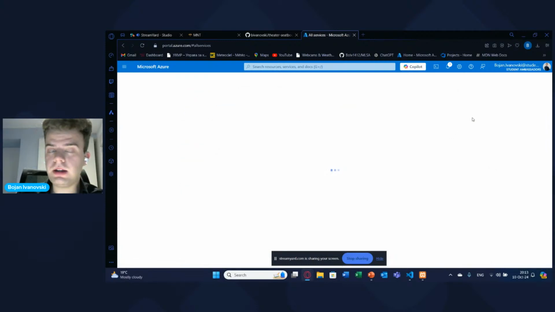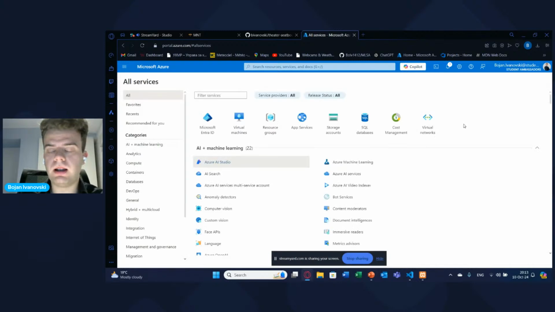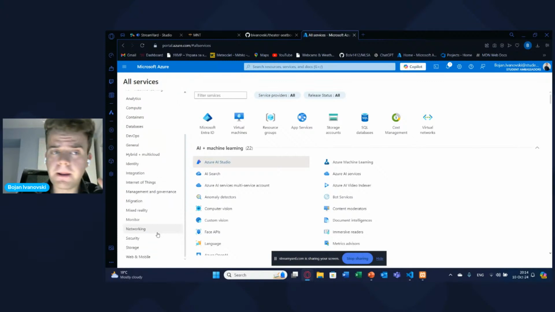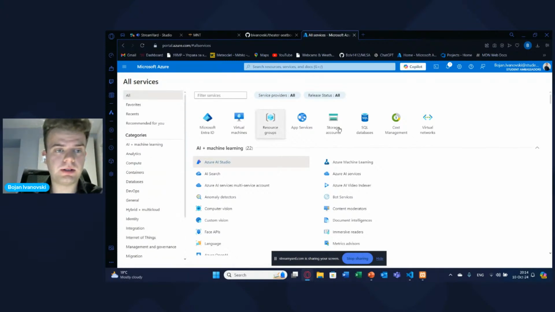And when I click here, you can see that there are a lot of services. These categories range from AI, machine learning, analytics, as you can see, DevOps, even IoT, migration. There are tons of categories here that you might utilize for your services. I don't know a person who knows them all.